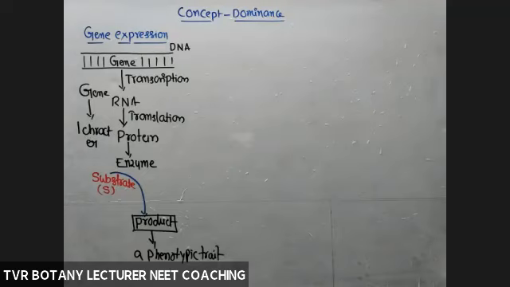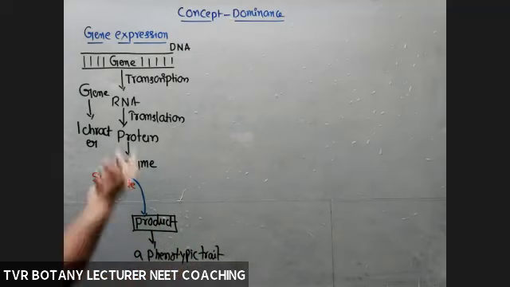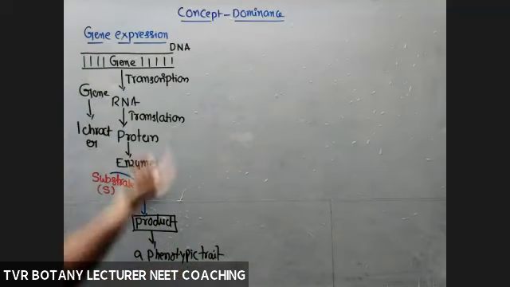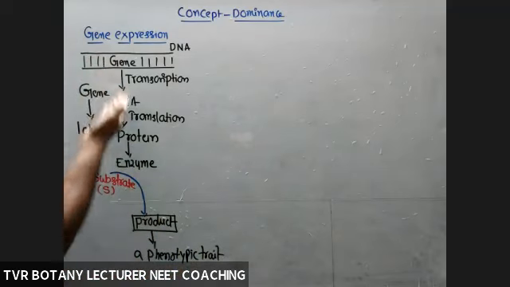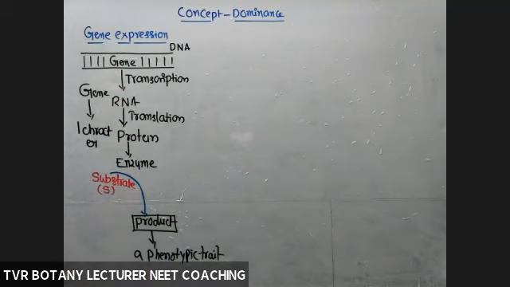But in general, a gene is able to decide a particular phenotypic trait. So the manifestation of that character depends on the expression of the gene.